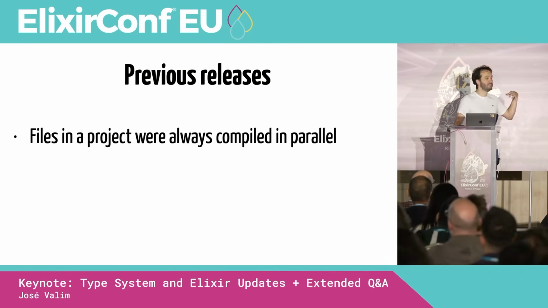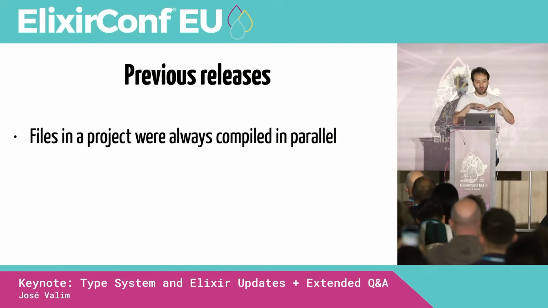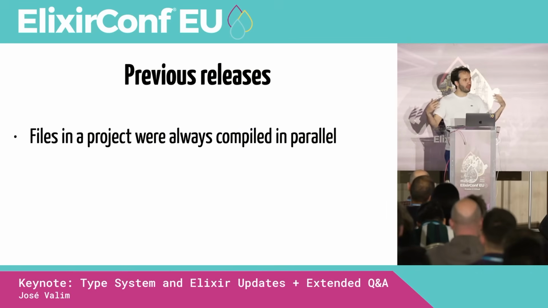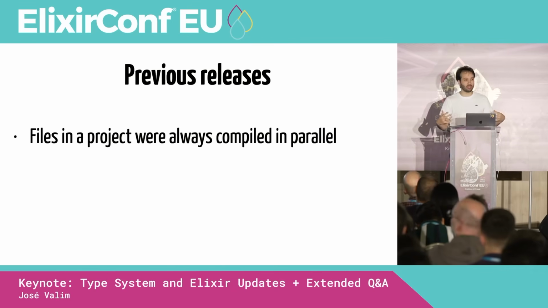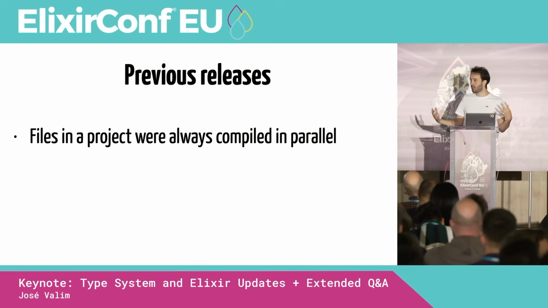In Elixir, since the beginning, one of the first blog posts on the Elixir website is talking about the parallel compiler. So files in a project were always compiled in parallel. If you have 100 files, we'll compile those files in parallel. And in an ideal world, if you're doing something on a machine with 10 cores, and then you migrate to a machine with 20 cores, everything should be twice as fast. But in real life, we have bottlenecks. We have things that cannot be fully parallelized.